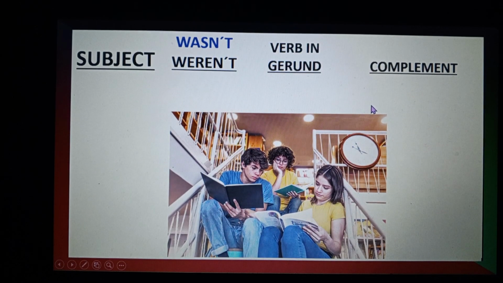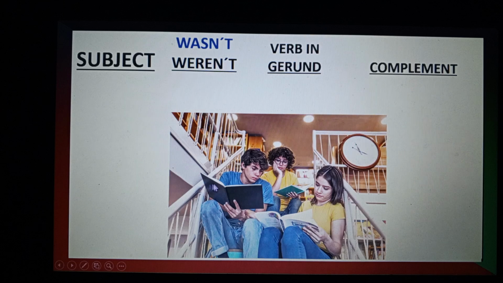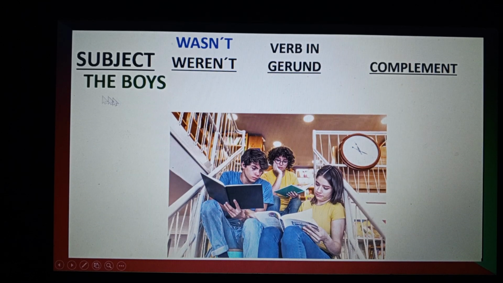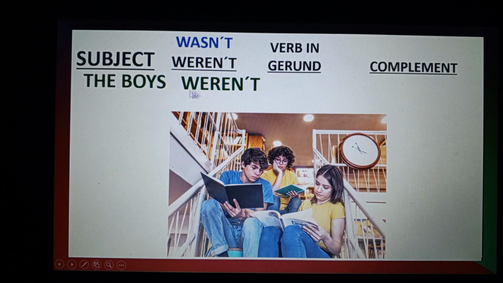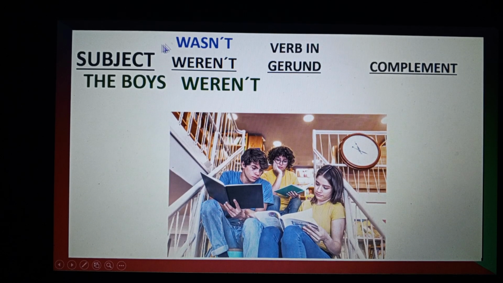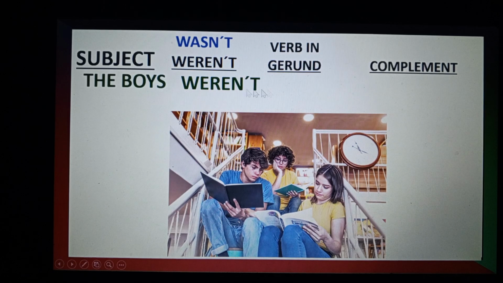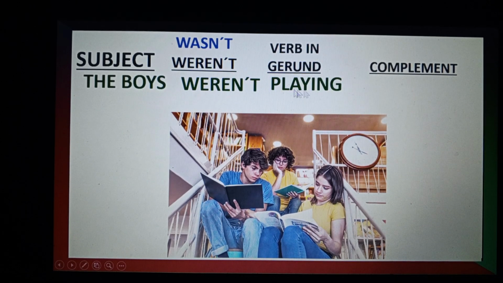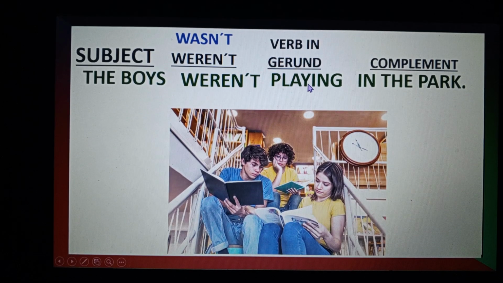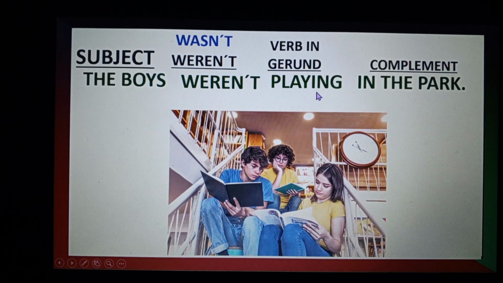Next example is in plural. As you can see, they are more than one people. So the boys weren't, is for plural, remember. Wasn't is for singular, but weren't is for plural. So the boys weren't playing what? In the park. The boys weren't playing in the park.